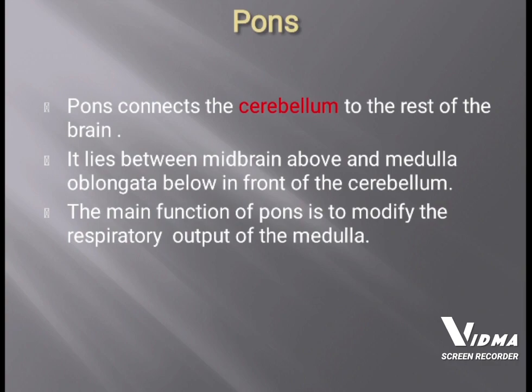The second part of the brainstem is the pons. The pons is the round brainstem region which is present between the midbrain and the medulla oblongata. The main function of the pons is to connect the cerebellum to the rest of the brain, and also to modify the respiratory output of the medulla.